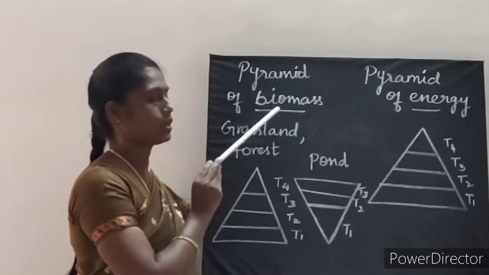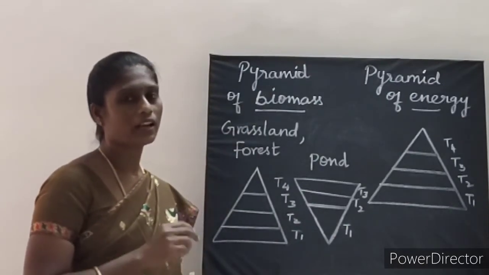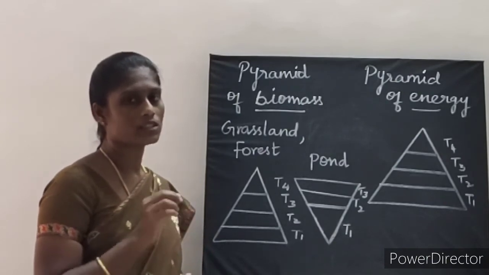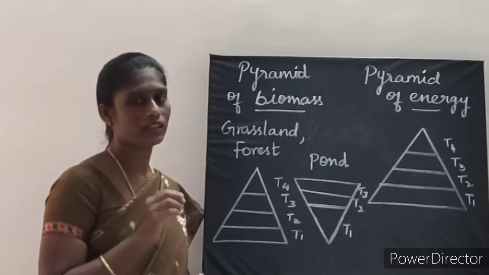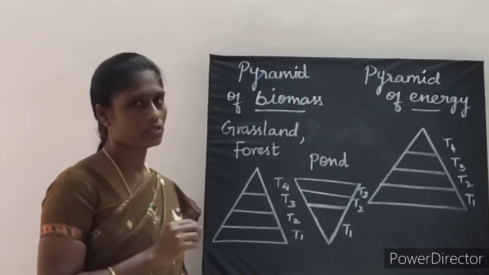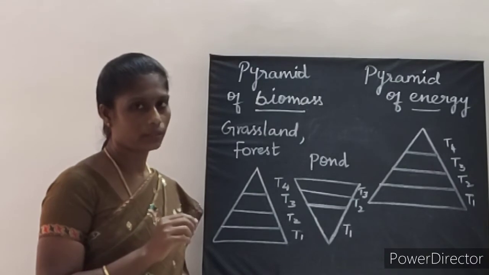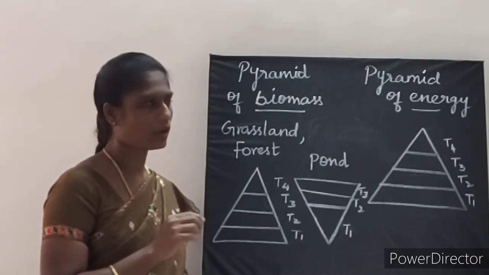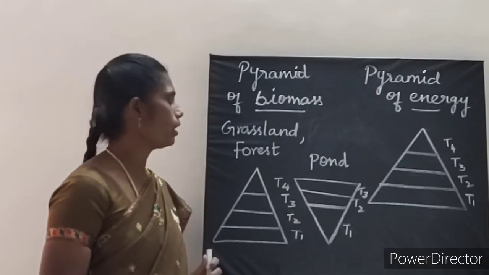Pyramid of biomass. What is pyramid of biomass? A graphical representation of the amount of organic matter present at each trophic level in an ecosystem is called pyramid of biomass.